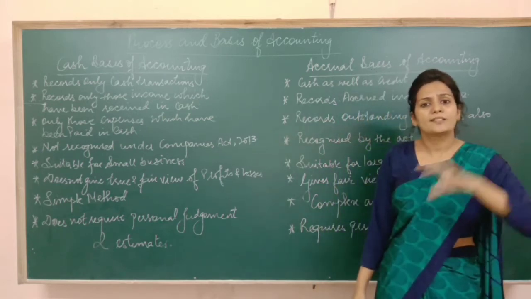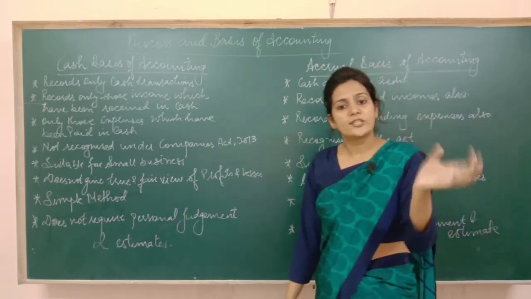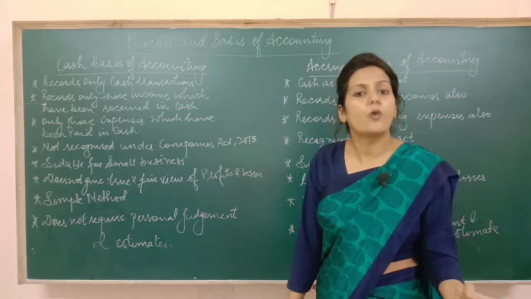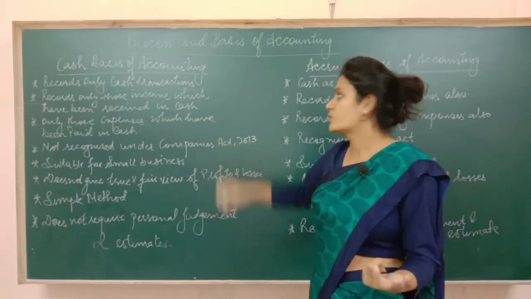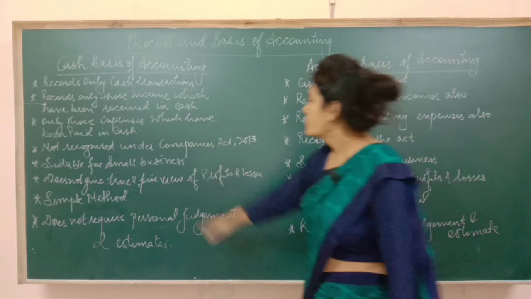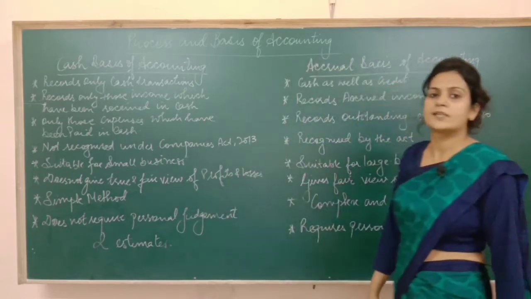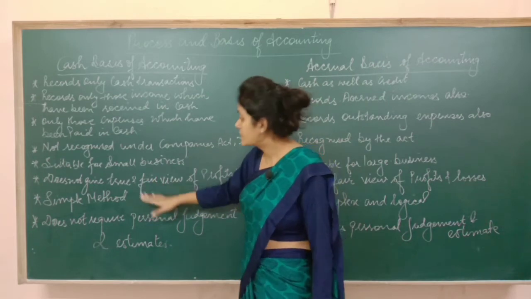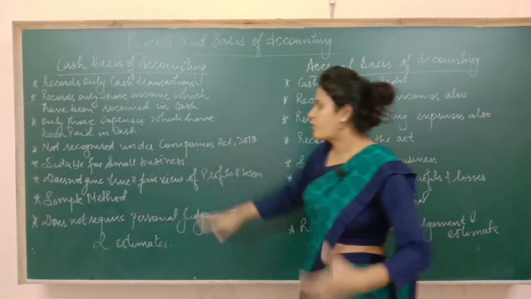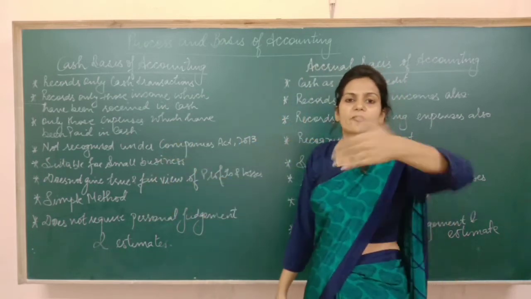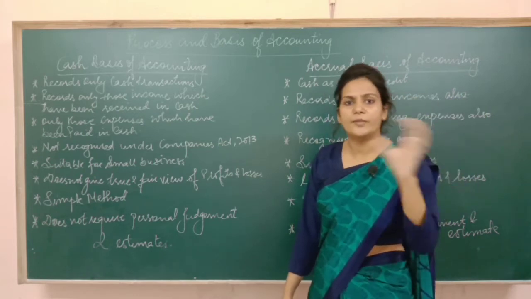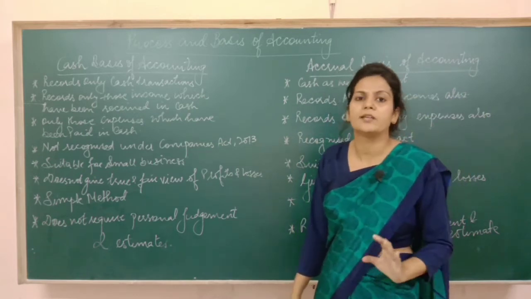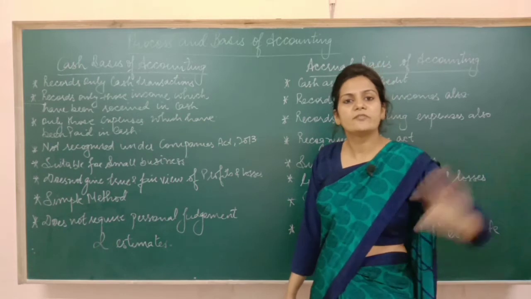Because many expenses and incomes are there which are related to this year, but we are not recording them. It means that this basis of accounting is not giving us a true and fair view of profits and losses. Though it is a simple method, we are not getting true profits, because somewhere we are leaving some income and expenses which are related to the current year. It doesn't matter whether we have received them in cash or not.